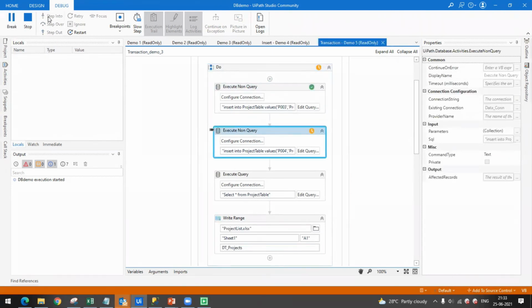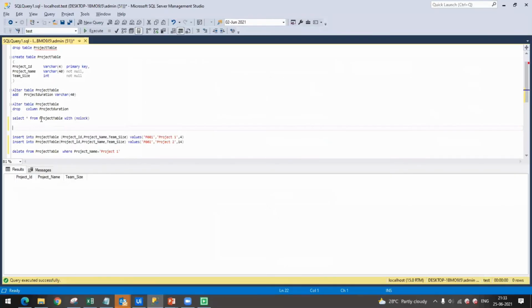First I'm inserting into one table, and I cannot see the database values, because when a transaction runs, it locks the table. It will not allow other users to check the details or make any changes. Even then, if you want to check, you can access the data in read only mode. It means you are not going to change any data, so the transaction can run independently. To open in that format, you have to write these two keywords, reading the project table with no lock. So you can see project 3 is inserted.